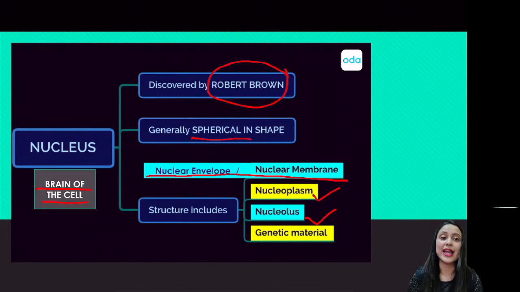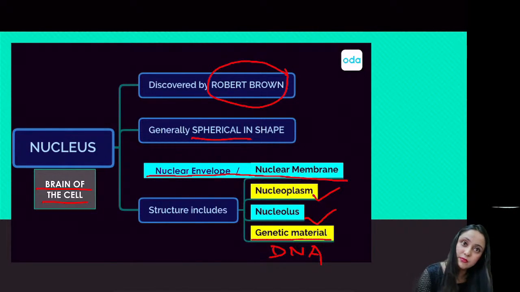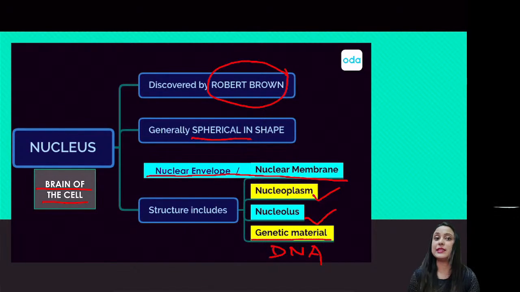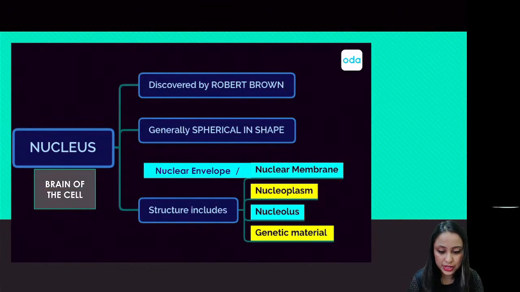And finally, like I told you, the nucleus is mostly known for the presence of its genetic material, that is the DNA or the gene inside it. Okay? So yes, the nucleus is the brain of the cell. It was discovered by Robert Brown, mostly spherical in shape. It comes with a nuclear membrane or a nuclear envelope. The structure will include a nucleoplasm, a nucleolus and genetic material such as DNA. Okay? So this is mostly about the nucleus.